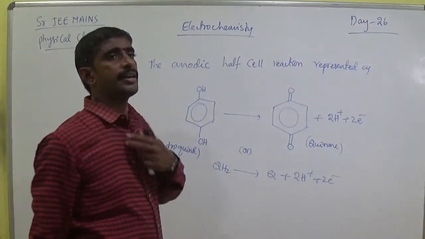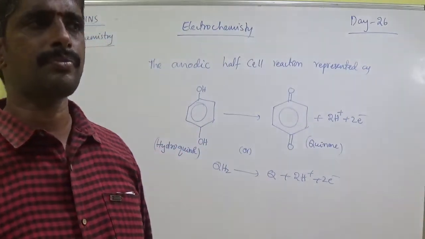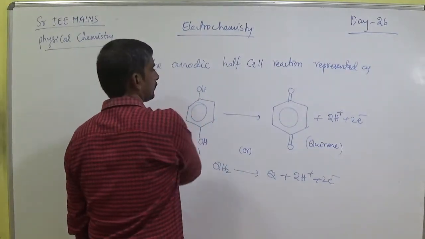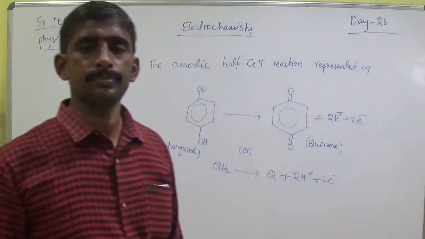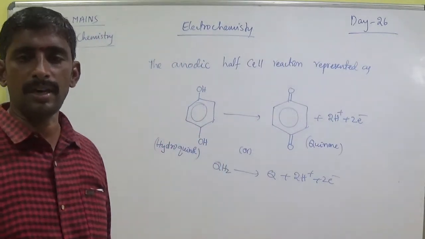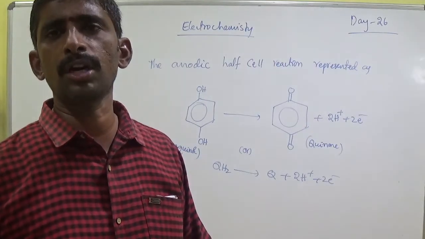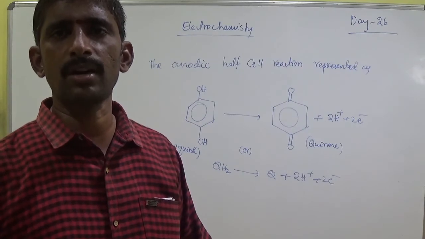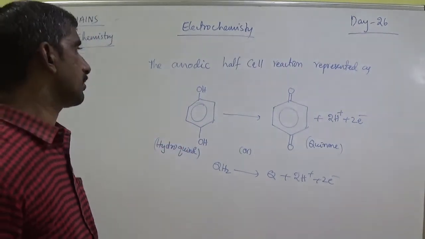So these are different types of single electrodes. And the last one is simply the redox cell. In the redox cell with organic molecules, hydroquinol and quinone, these are forms of redox cell reaction. Okay, next another one is